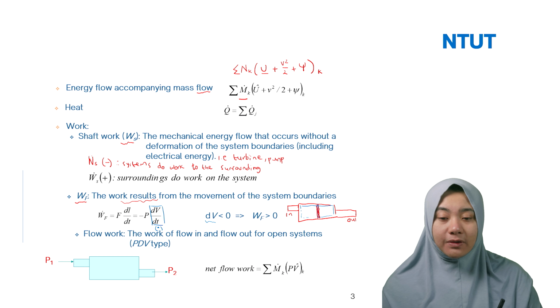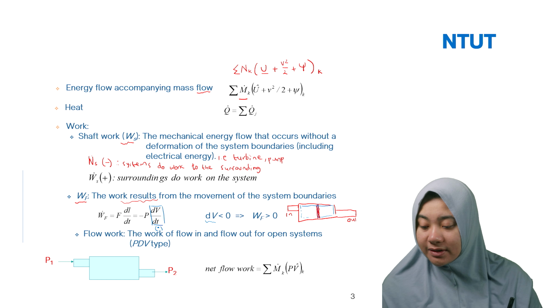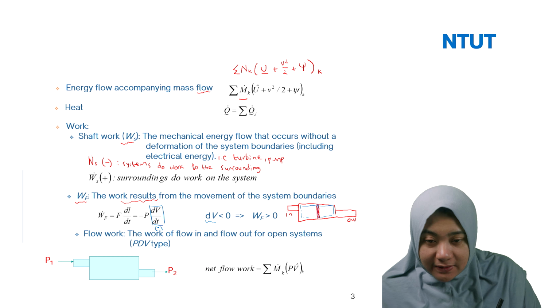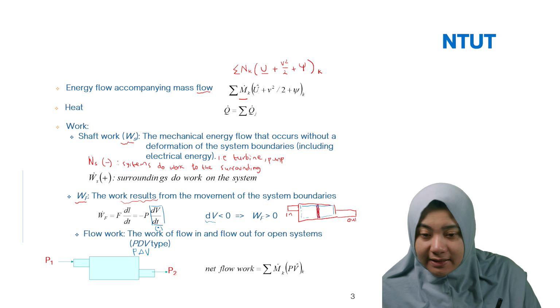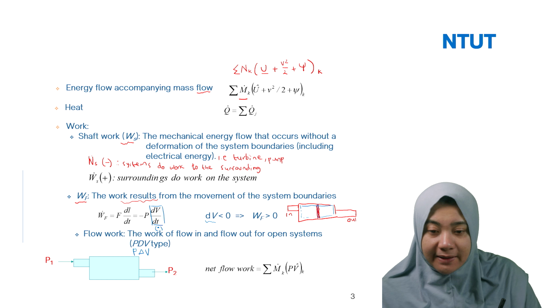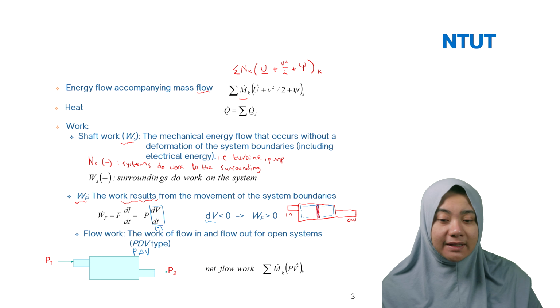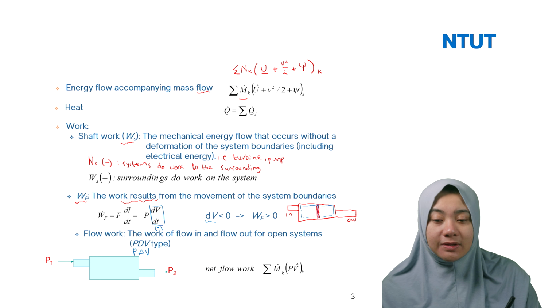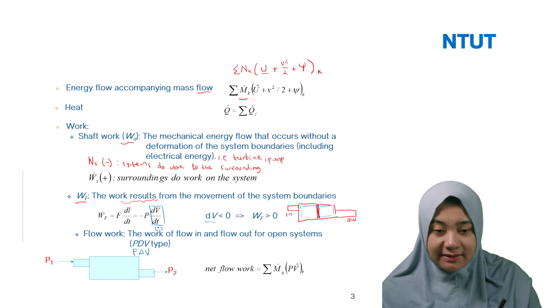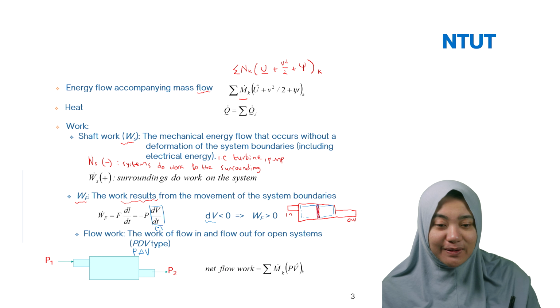So the work flow, the work of flow in and out for the open system, we can calculate by P delta V. So this is P delta V type. It depends on the delta V, or dV divided by dt. The same here, this is the piston. It's a much better drawing compared to this.